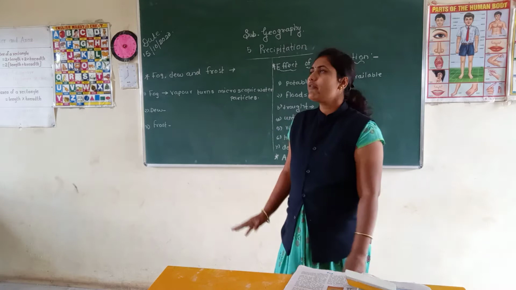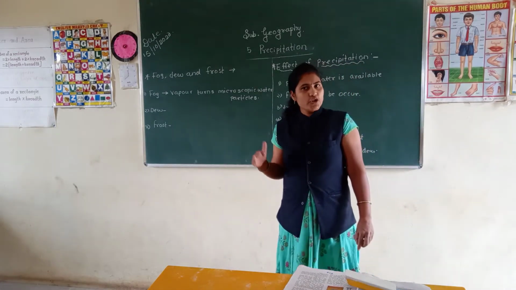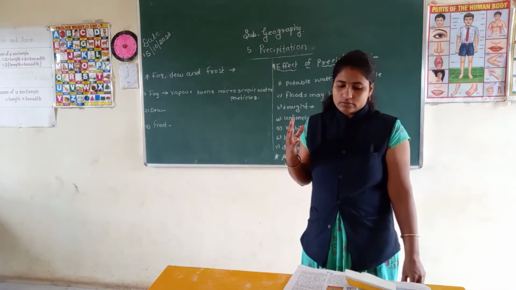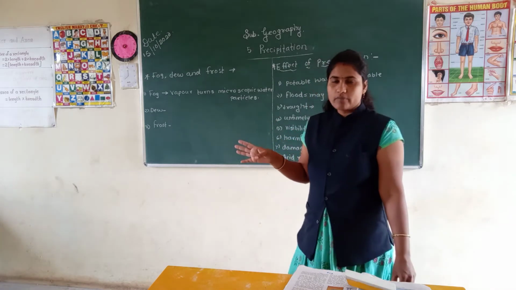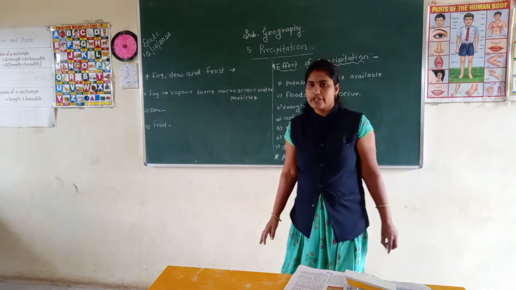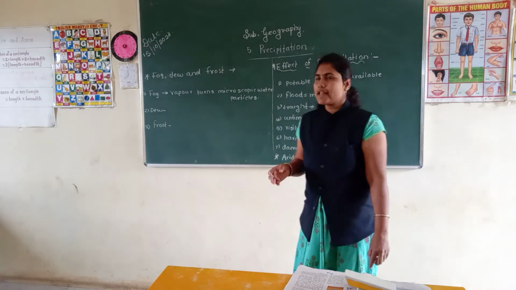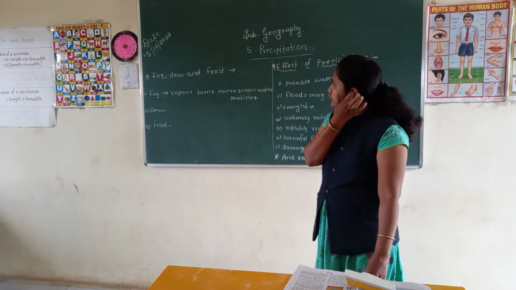And the third one, student: when the temperature is less than 0 degrees Celsius, the water droplets stuck on the cold surface start to freeze because the temperature is below 0 degrees, and this is called frost. Understood student what is meant by fog, dew or frost?